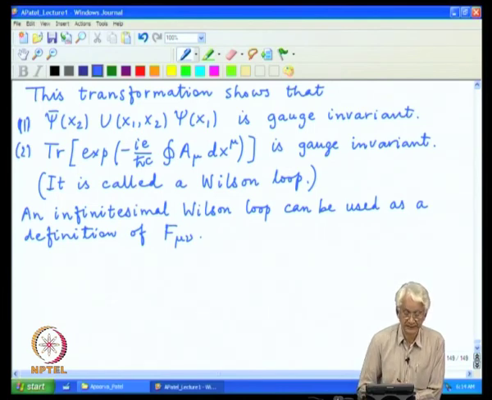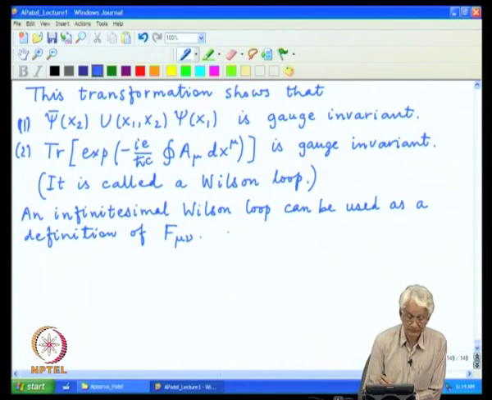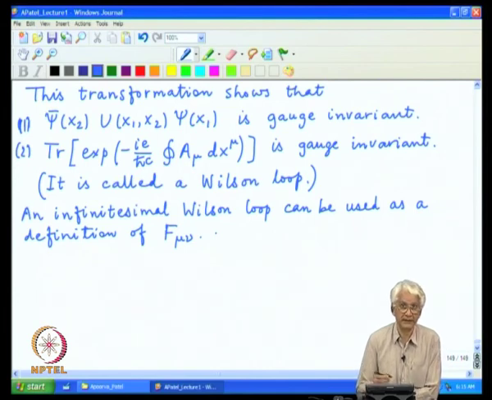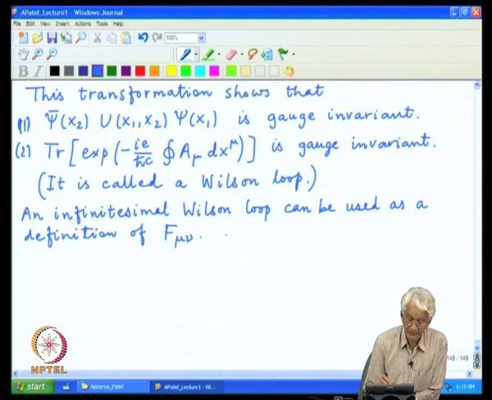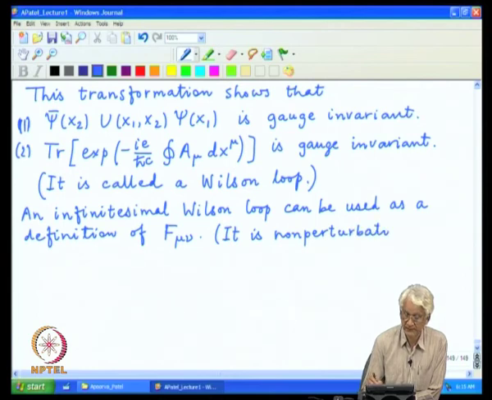And this is a kind of gauge invariant definition of what this field is, and one does not have to refer to any particular strength. This is actually what can be referred to as non-perturbative definition.